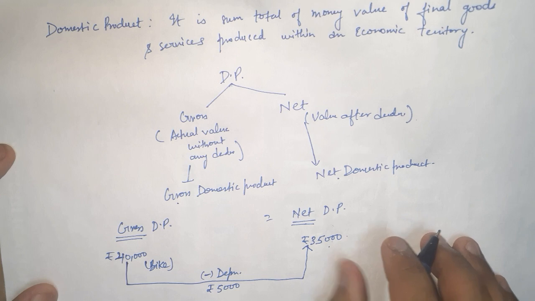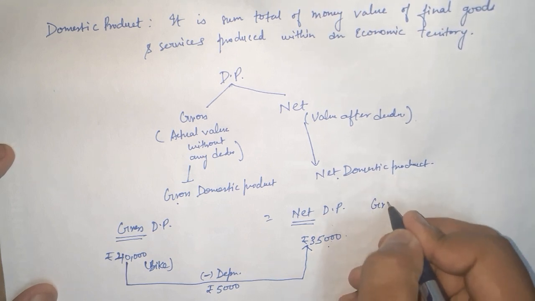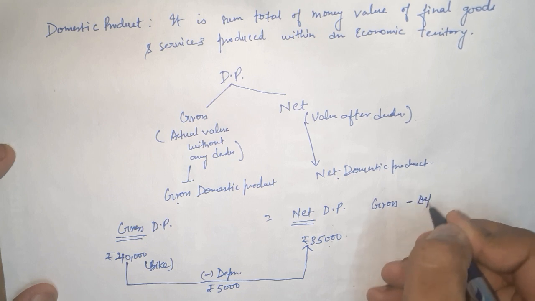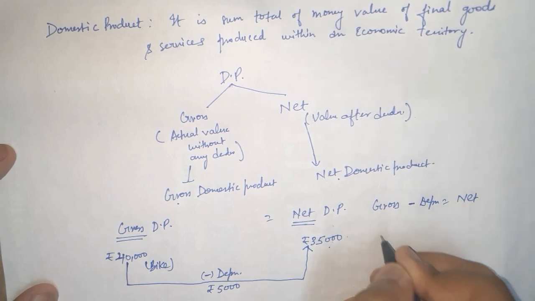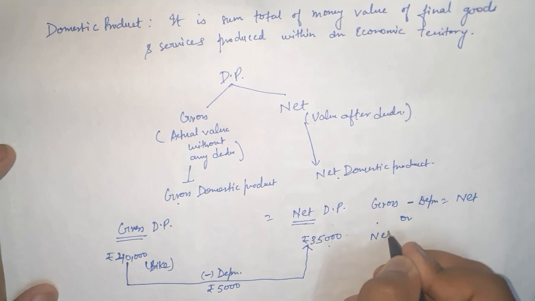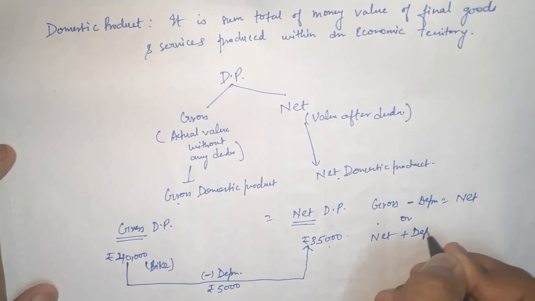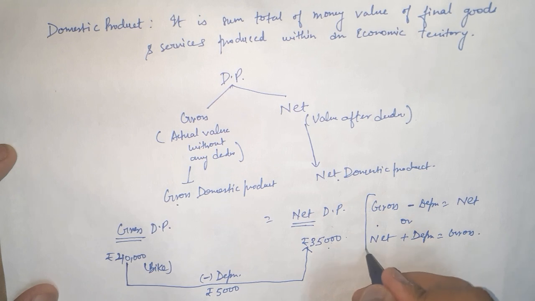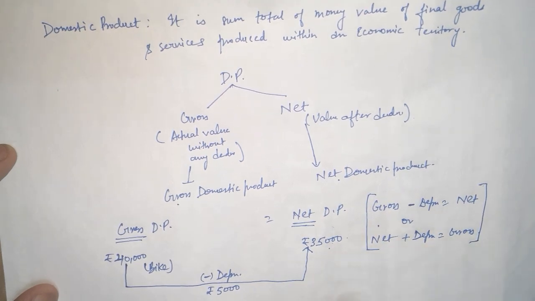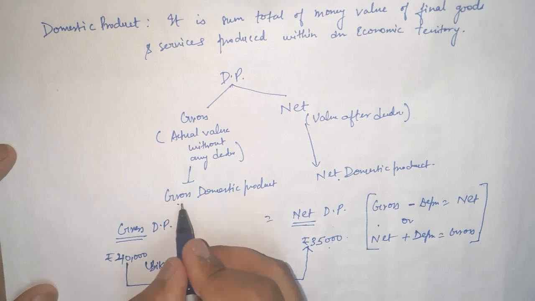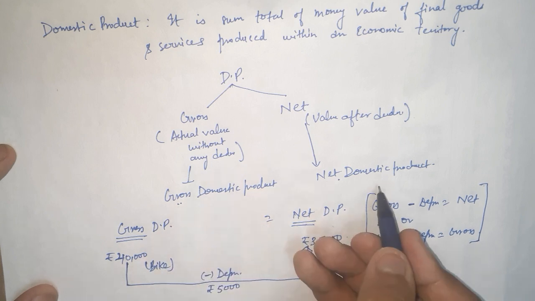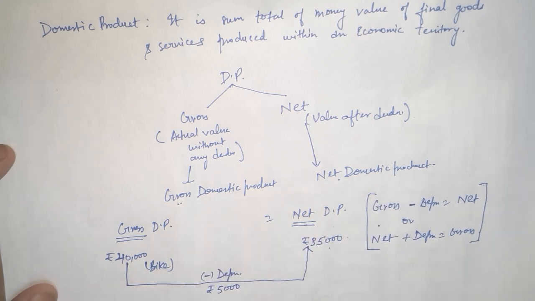Okay, so the simple thing you have to understand is that if you have to find out the gross value or the net value, the only difference is depreciation. So for finding the net value, you have to deduct the depreciation, and again vice versa, from net you will add this depreciation mathematically and you will get the gross value. Simple as that. So this is a small relation which you have to understand, and all the details of this relation have been taught in the previous chapter. Now for gross domestic product measurement and net domestic product measurement, we can easily convert the GDP value into NDP value. Okay, like this, I'll show you.